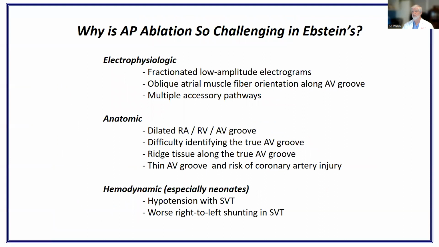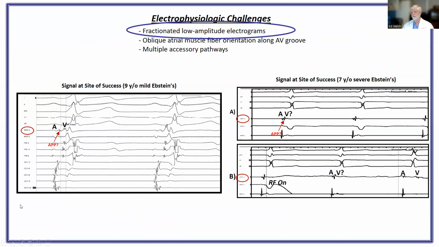So why is ablation so challenging in Ebstein's for accessory pathways? Well, there are three categories of hurdles that we have to get over. One is electrophysiologic, the other is anatomic, and the third, which is particularly relevant for neonates who can be quite sick with Ebstein's anomaly, made worse by recurrent tachycardia, is that there can be hemodynamic challenges as well. So let's start with the electrical challenges.